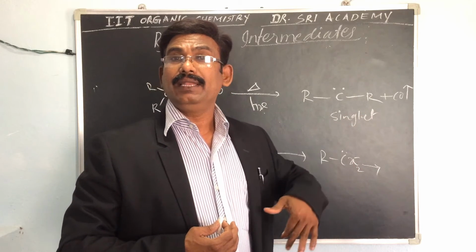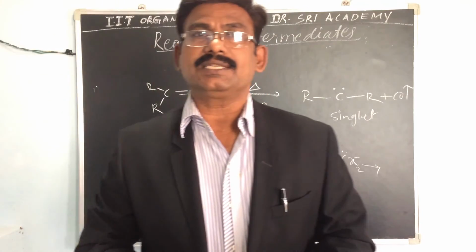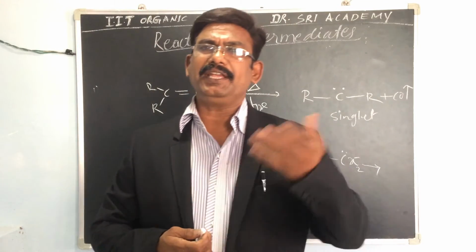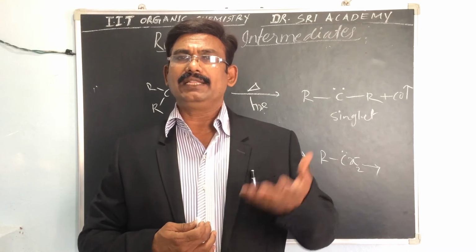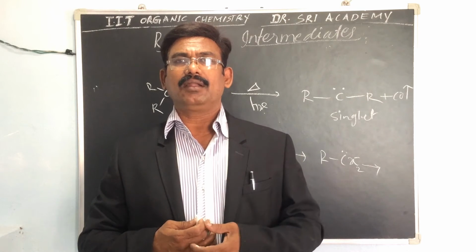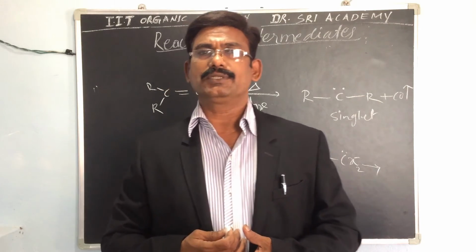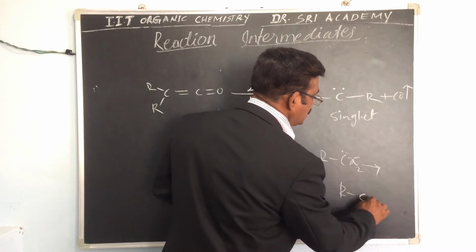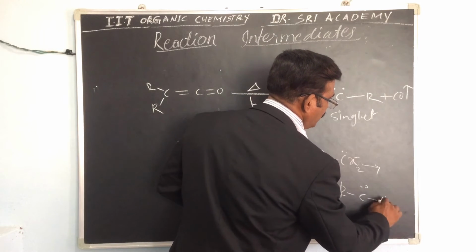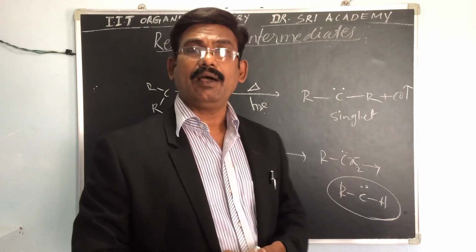RCX in the presence of a base, any base like lithium compounds or sodium compounds, we can use any type of base. Now the carbenoid formation takes place. This is the carbenoid formation.